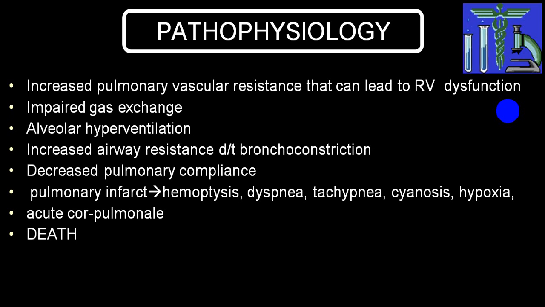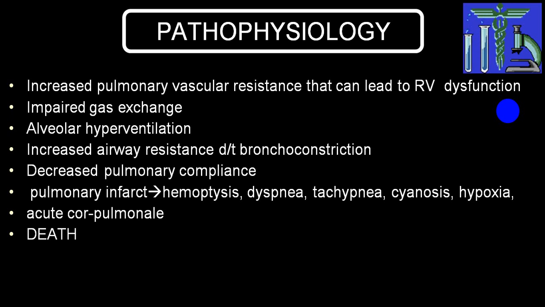Because of increased vascular resistance, pulmonary hypertension, the right ventricle will have to work against increased afterload, in which right ventricle pressure will increase. The right ventricle will try to compensate by undergoing hypertrophy. If it is massive and acute, the right ventricle will not get a chance to undergo compensation, and there will be increased right ventricular pressure, right atrial pressure, and the person will go into congestive cardiac failure, or increased pressure in the superior vena cava and inferior vena cava. We call that congestive cardiac failure, and this will be acute cor pulmonale.